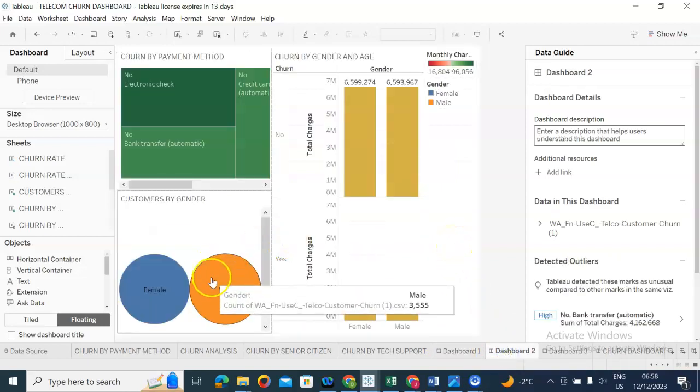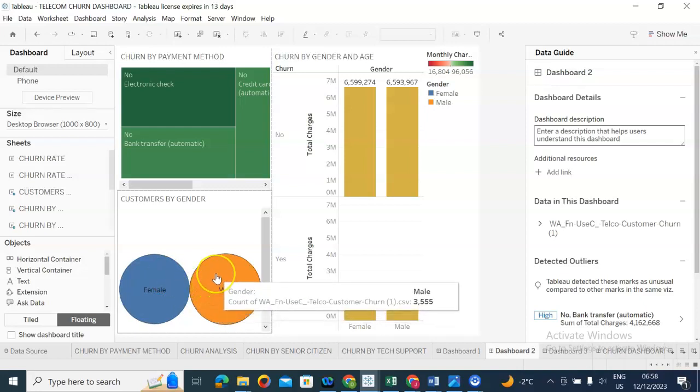Then gender, it's always important to find out if gender plays a role. From here, we can see that the females are 3,488 and the males are 3,555. So there's an insignificant difference in gender.